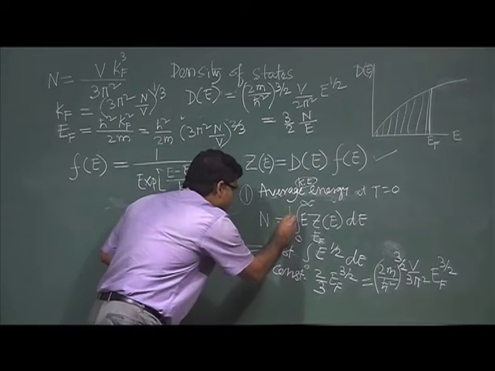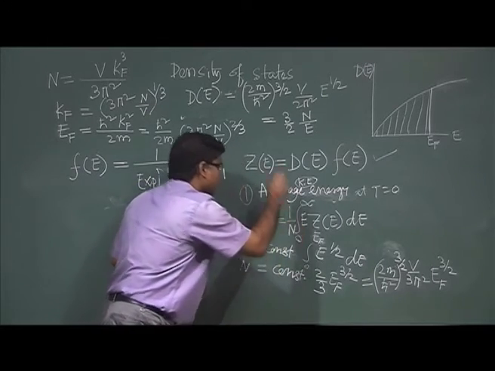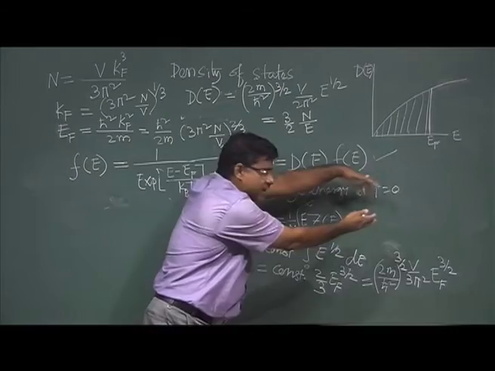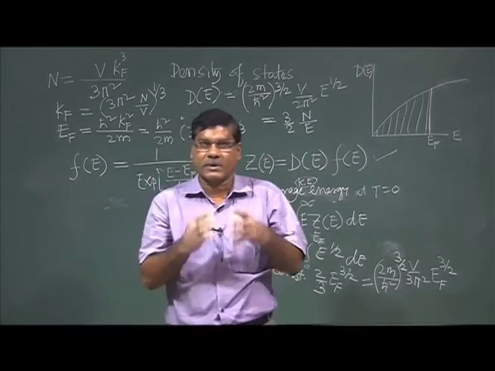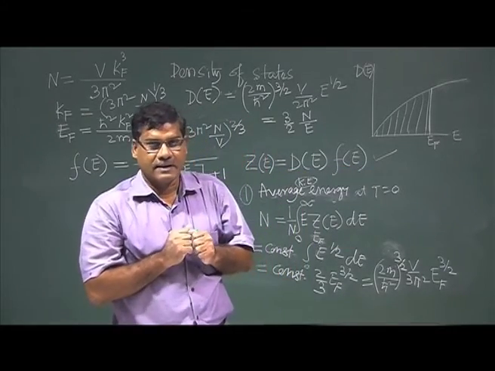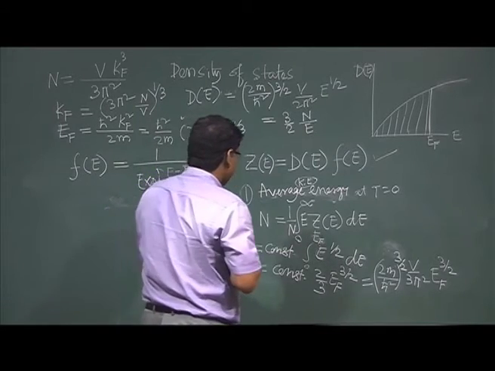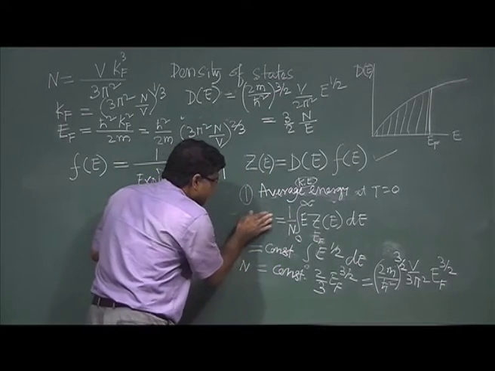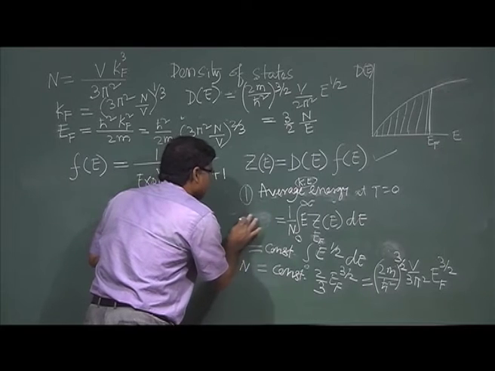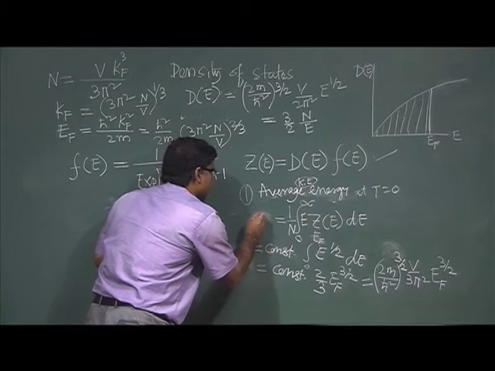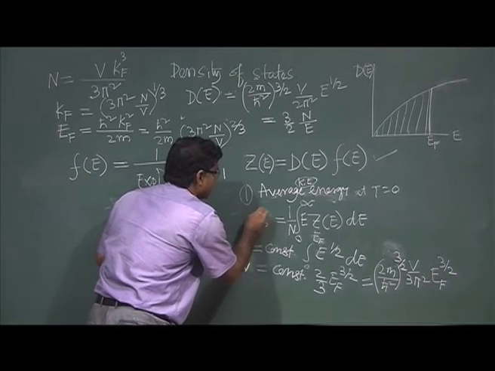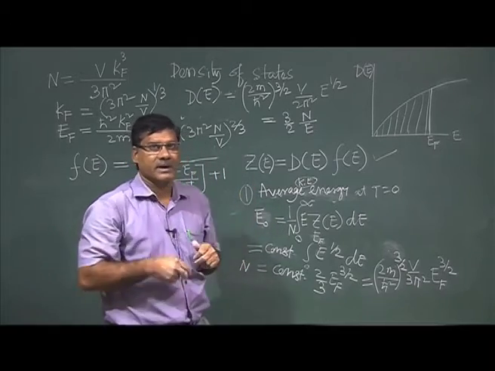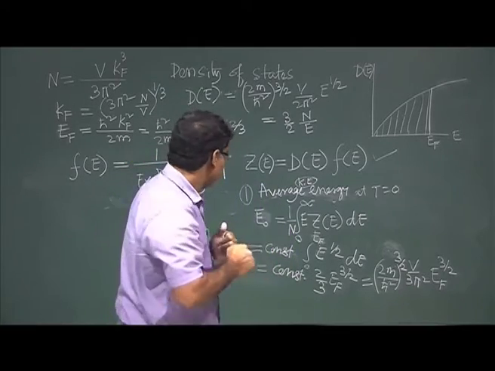Now, I will divide by 1 by n, right, because in this energy range, 0 to infinity, the total number of electrons is n, that I know. Already I have calculated. Now, this will be the average energy of each electron, okay, average energy of each electron.